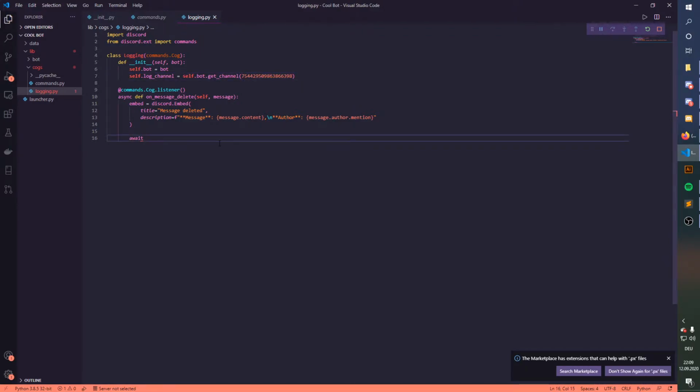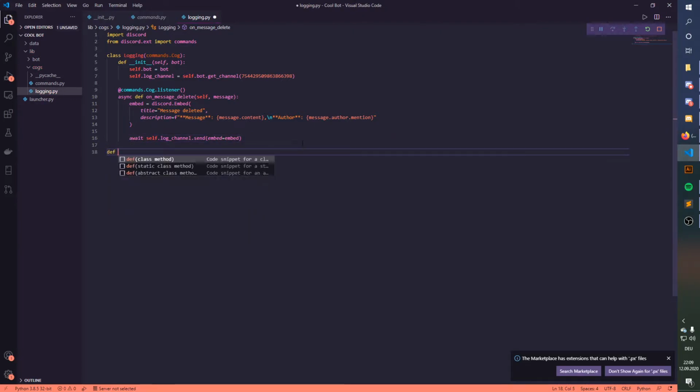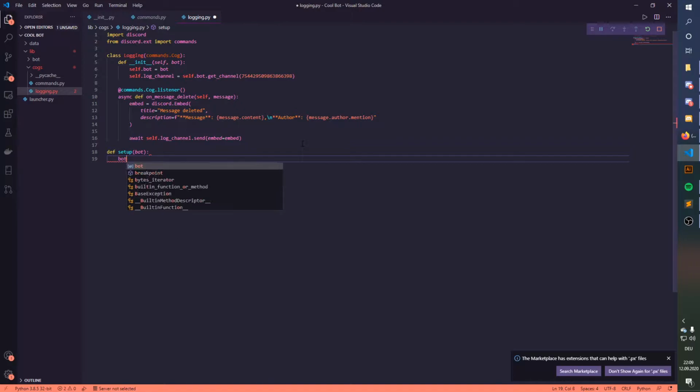And then we say await self.log_channel.send(embed=embed). And down here we're going to say def setup, our basic setup for cogs. We always need to do that, sadly. bot.add_cog(Logging(bot)).